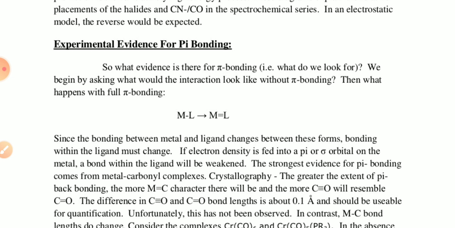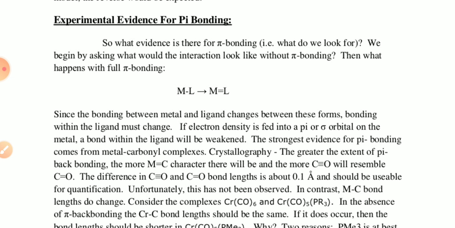To identify the pi bond we can look at the pi bonding effects. The metal to ligand interaction appears as a metal double bond to the ligand. Since the bonding between the metal and the ligand changes, the bonding within the ligand must also change. So if electron density is fed into a pi or sigma orbital on the metal, a bond within the ligand will be weak.